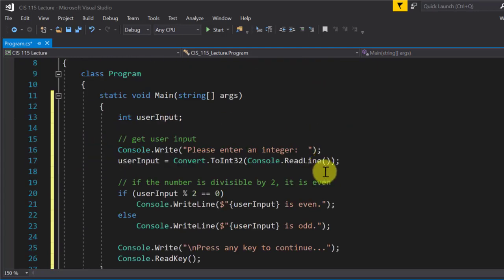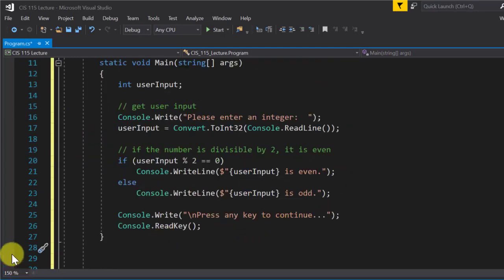All right, how about this one? Now this is one of the examples in the current assignment. So what are we doing here? We are figuring out even odd. So, again, declare variables, get user input. So this time I'm doing integers. And I'm doing integers, why? Because I'm figuring out even odd.